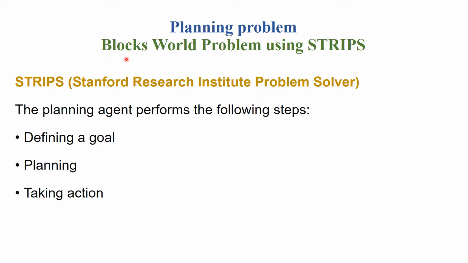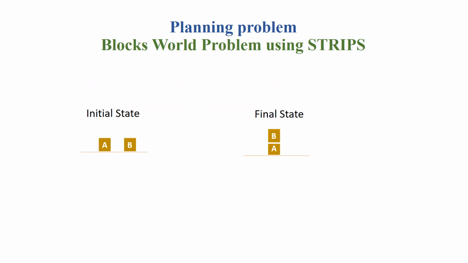The next topic is the blocks world problem using STRIPS. STRIPS stands for Stanford Research Institute Problem Solver. Here we are going to use this STRIPS language, and then we are going to solve the blocks world problem. Generally, the planning agent needs to perform certain steps like defining a goal, planning, and then taking action.